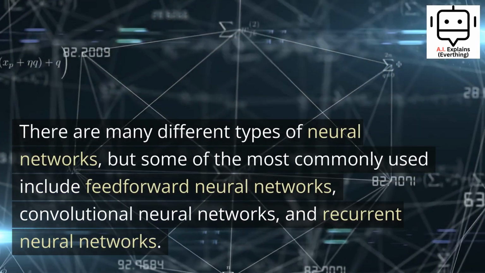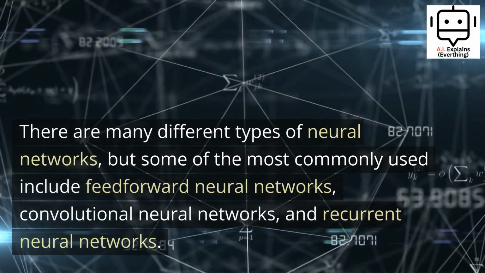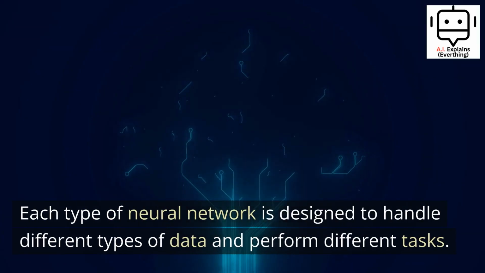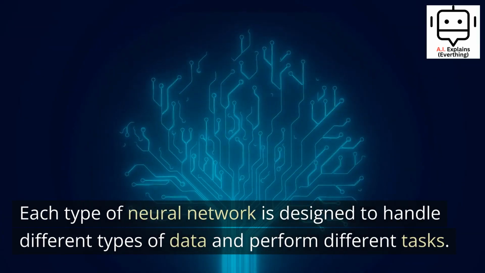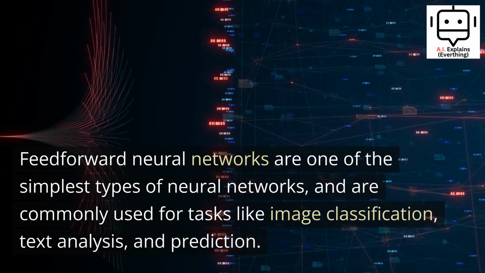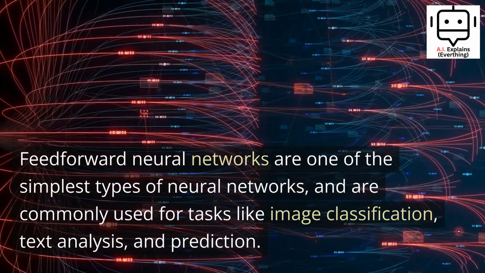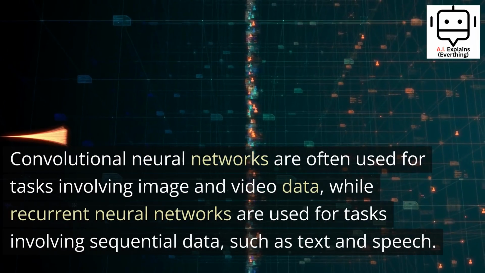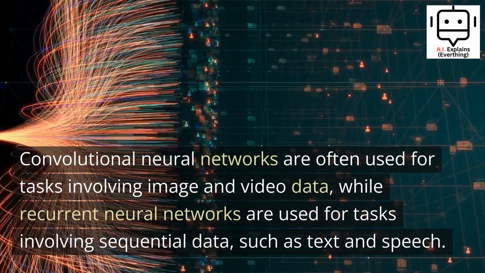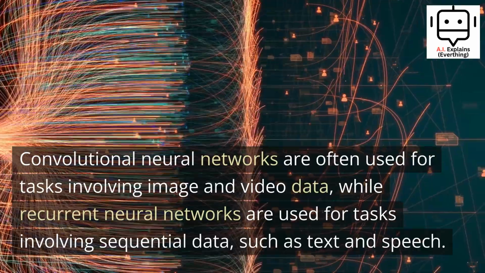There are many different types of neural networks, but some of the most commonly used include feed-forward neural networks, convolutional neural networks, and recurrent neural networks. Each type of neural network is designed to handle different types of data and perform different tasks. Feed-forward neural networks are one of the simplest types of neural networks, and are commonly used for tasks like image classification, text analysis, and prediction. Convolutional neural networks are often used for tasks involving image and video data, while recurrent neural networks are used for tasks involving sequential data, such as text and speech.